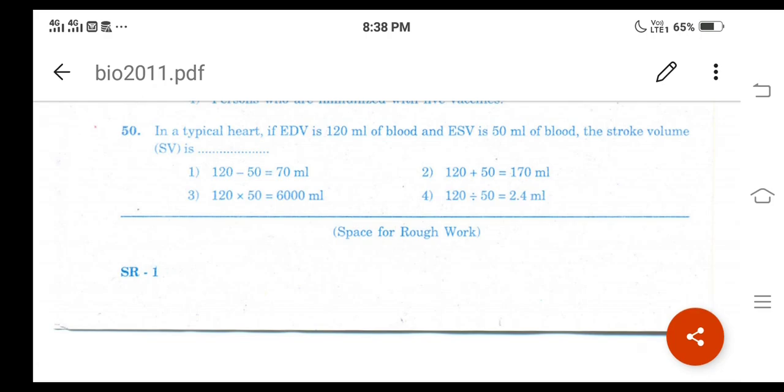This SV or stroke volume can be measured by subtracting end systolic volume, ESV, from end diastolic volume, EDV. That is, SV is equal to EDV minus ESV, which is 120 minus 50. The result, 70 ml, is the stroke volume. So option 1 is the correct answer. Then let us move on to the next question.